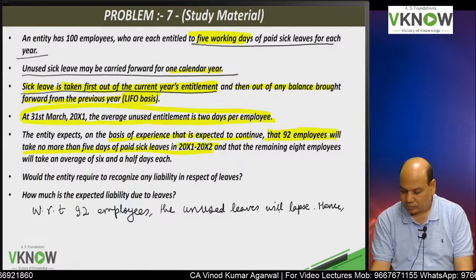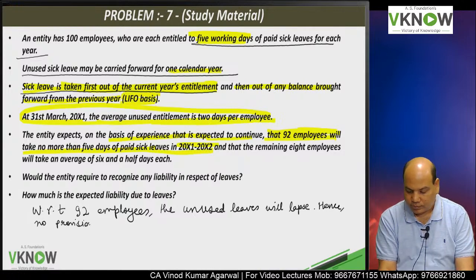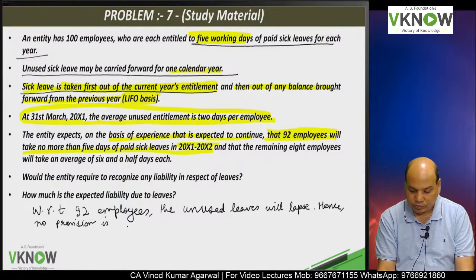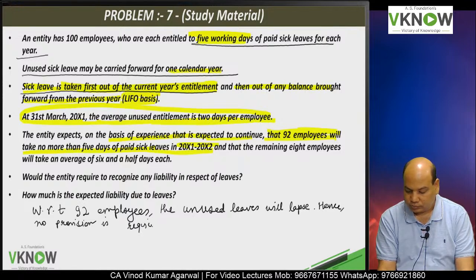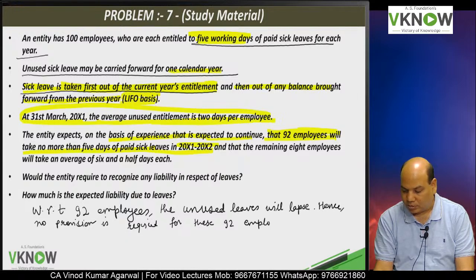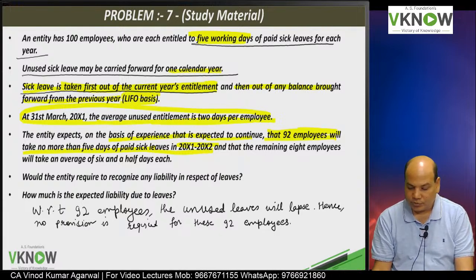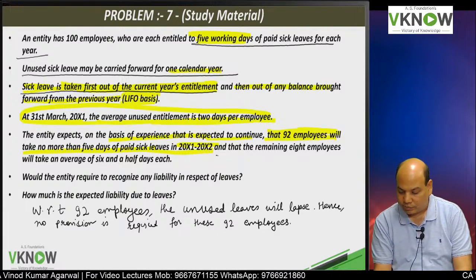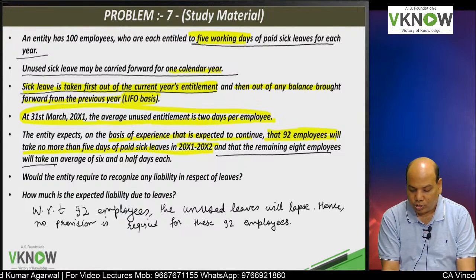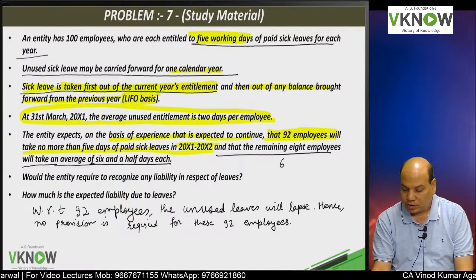Hence, no provision is required for these 92 employees because I am not supposed to pay them. They are very hard working, and that is the problem. They will not get benefit of unutilized leave. It will lapse. But what about the remaining 8 employees? The remaining 8 employees will take on an average 6.5 days of leave. Oh, so they will take 6.5 days of leave.